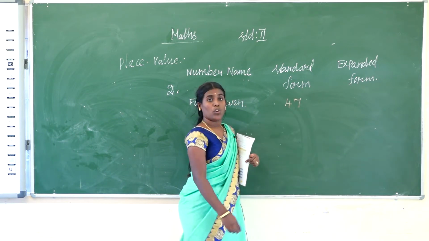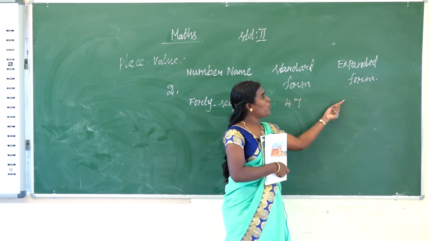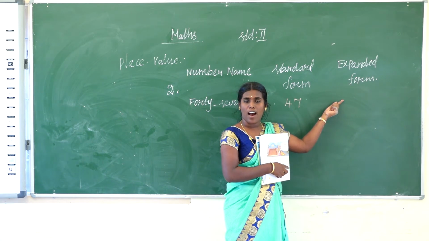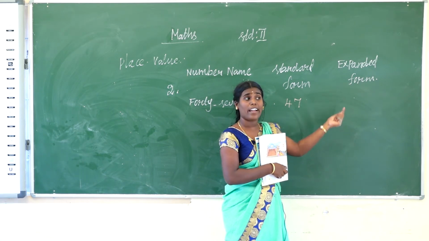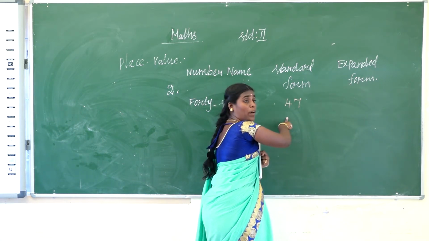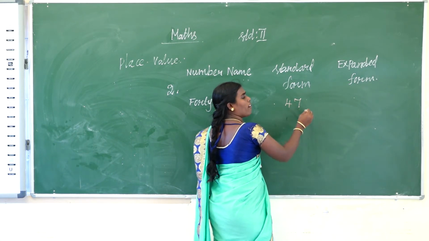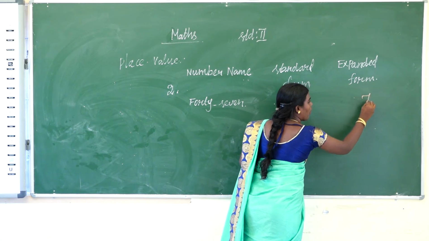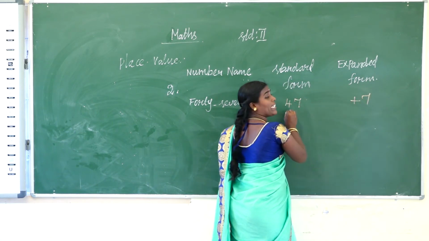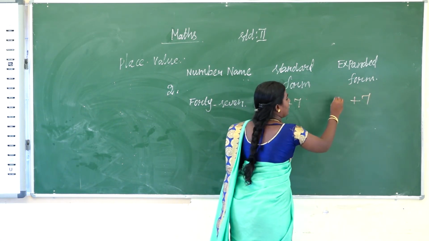47. Next you write the expanded form. Here how many tens are there? How many ones are there? 7 ones. Then how many tens? 4 tens.